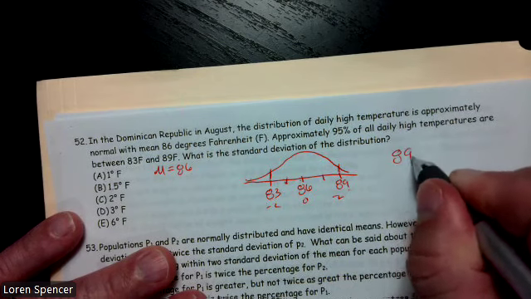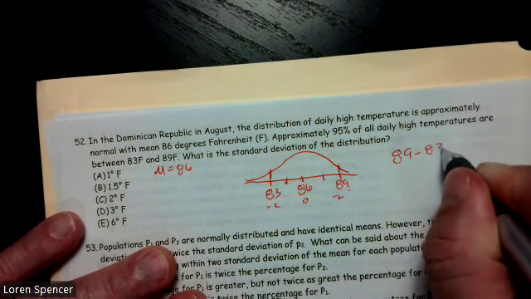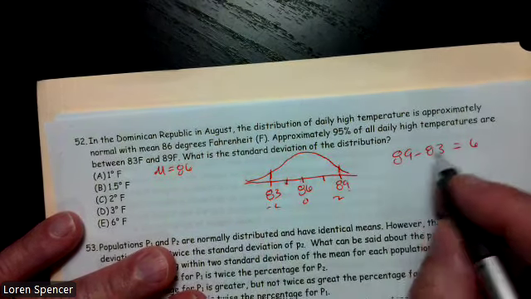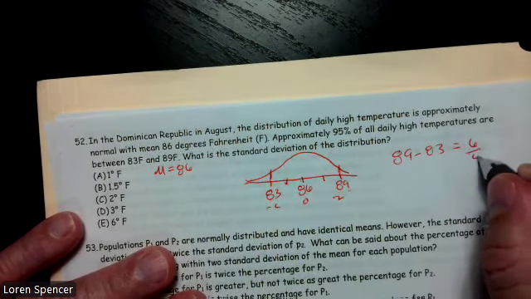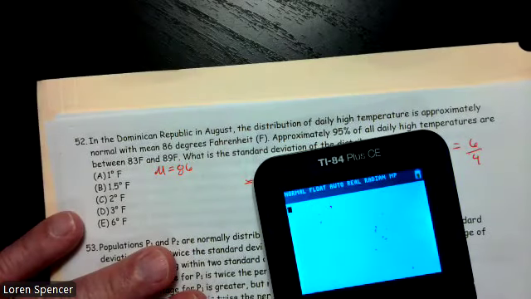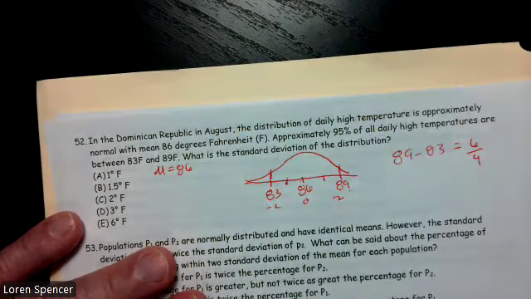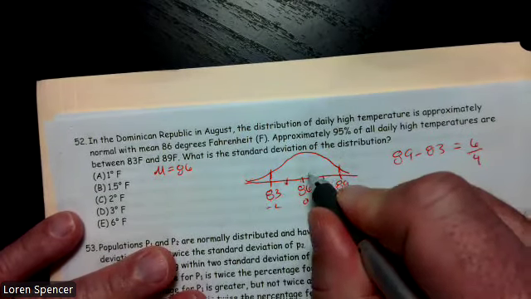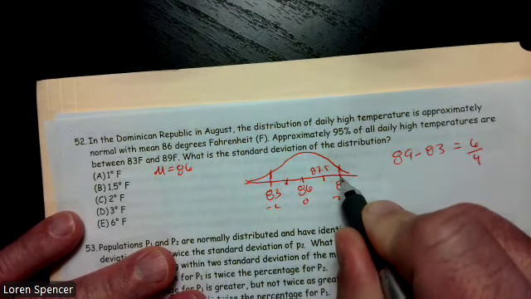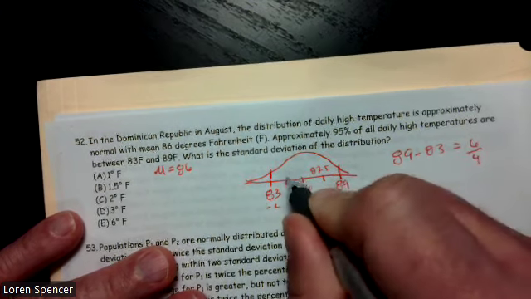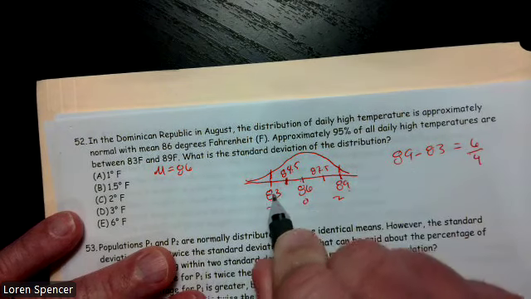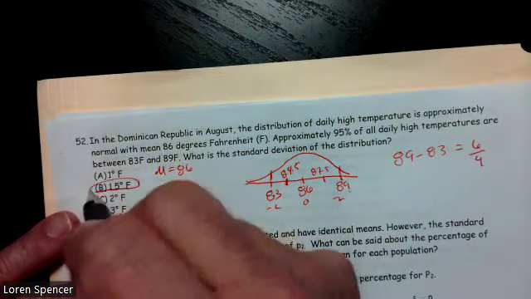Well, if I go 89 minus 83, that equals 6. So from here to here is 6 degrees, but how many standard deviations? It's 4 standard deviations, and 6 divided by 4 is 1.5. So let's check that out. If I add 1.5, this is 87.5. If I add another 1.5, I'm up to 89. From 86, I take away 1.5 and I end up at 84.5. I take away another 1.5, I end up at 83. So that all checks out. 52 is B.